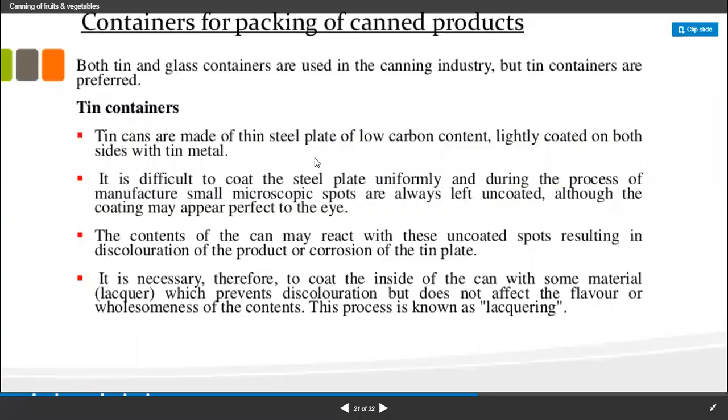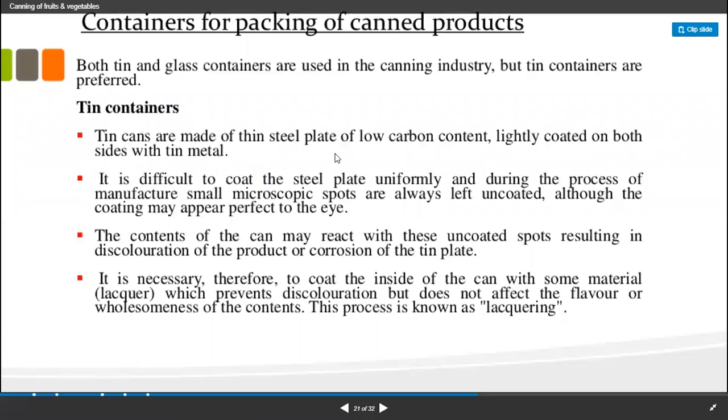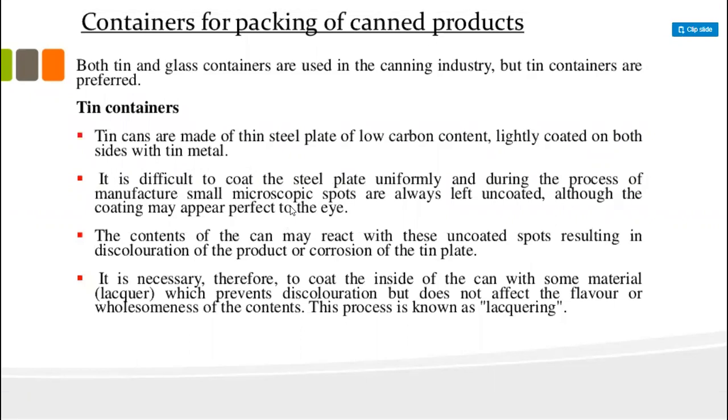The containers for packaging of canned food are mostly tin containers, because tin cans are made of thin steel plate of low carbon content, and they are mostly preferred for the canning process. The second are aluminum cans, which are the second largest group of containers used for the canning process. So these metals are mostly preferred.